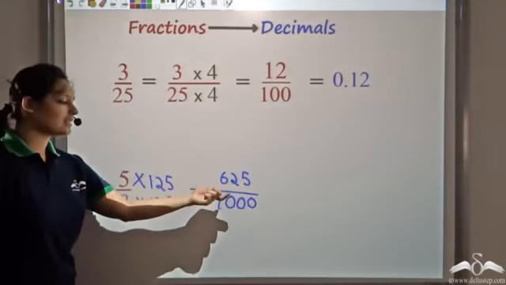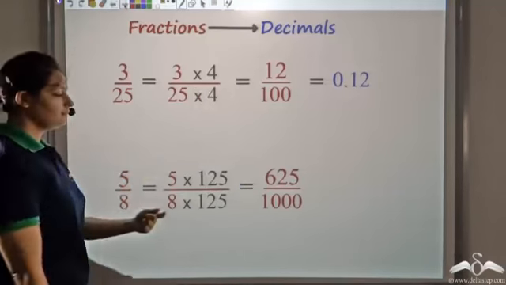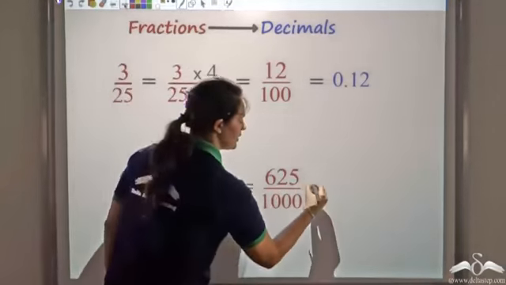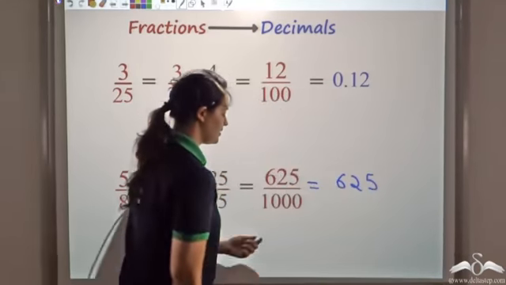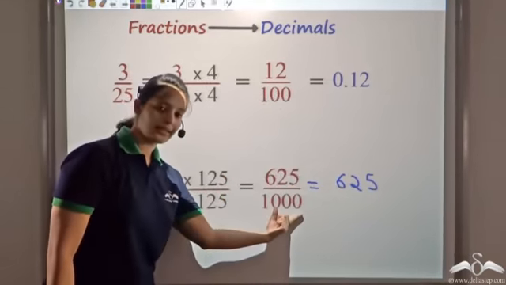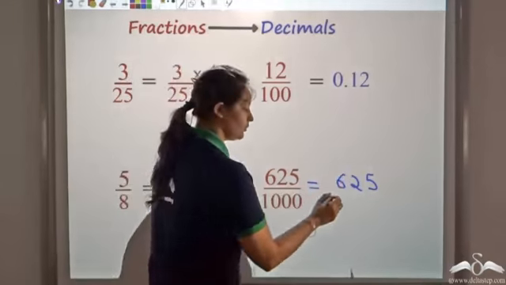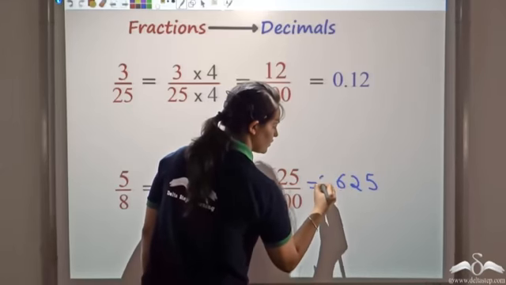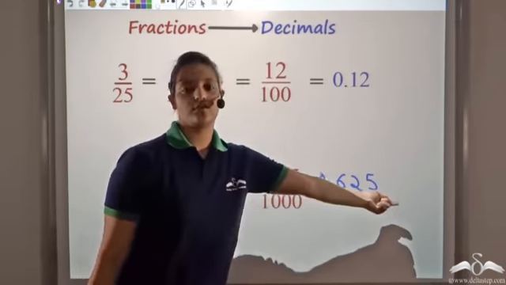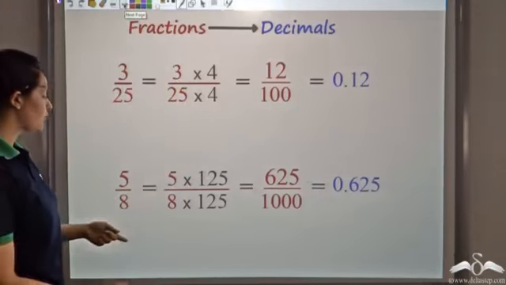Now I can convert 625 by 1000 easily into a decimal number. I have this. Write the numerator as it is. 1 is being followed by 3 zeros. So after 3 digits from the right, I'll place the decimal point. 1, 2, 3. So it becomes 0.625. So this is what we get.